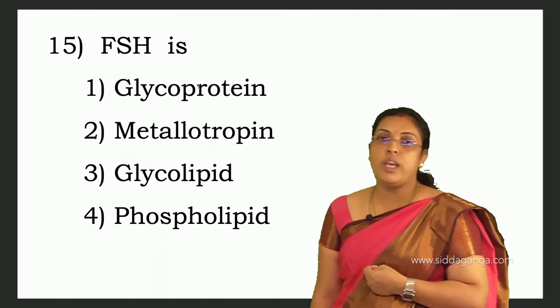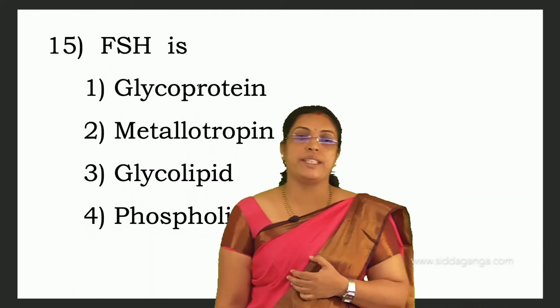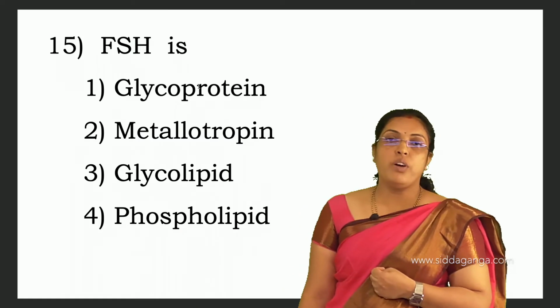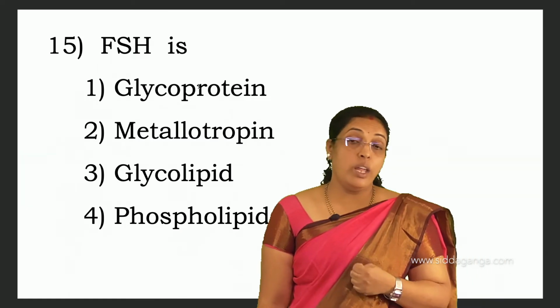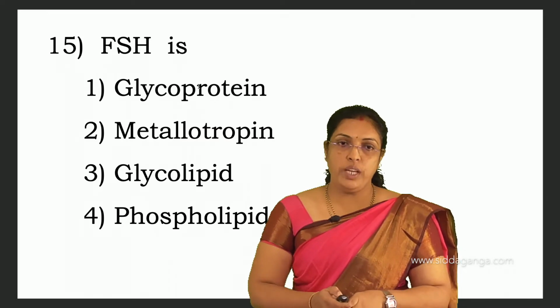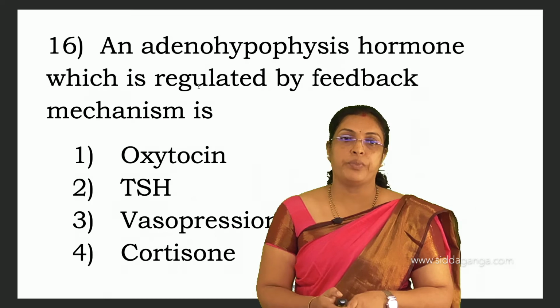FSH, follicle stimulating hormone, is a glycoprotein, metallotropin, glycolipid, or phospholipid? Follicle stimulating hormone is a glycoprotein. For the 15th, first is the answer.